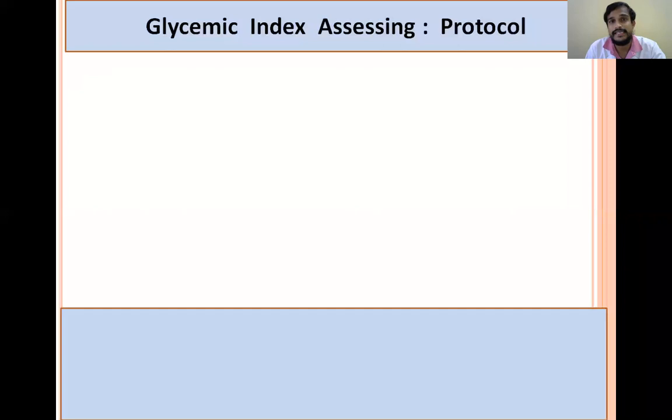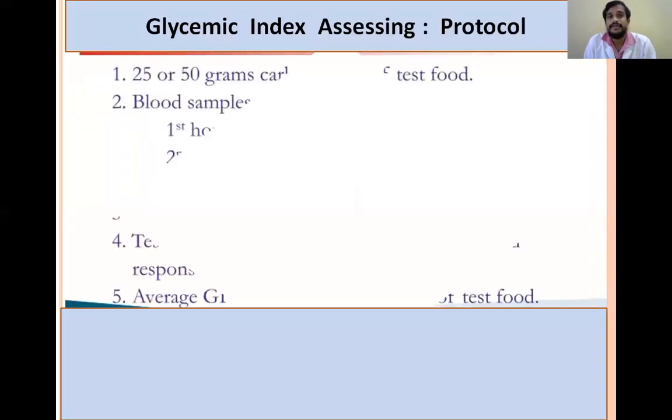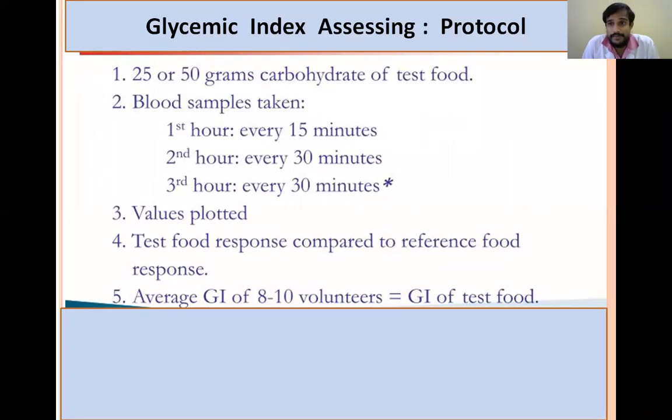And coming to assessing the glycemic index, we will follow a protocol in which first we will give 50 grams of carbohydrate as the test meal to the person. After that, we will take blood samples every 15 minutes in the first hour, every 30 minutes in the second hour, and every 30 minutes in the third hour.